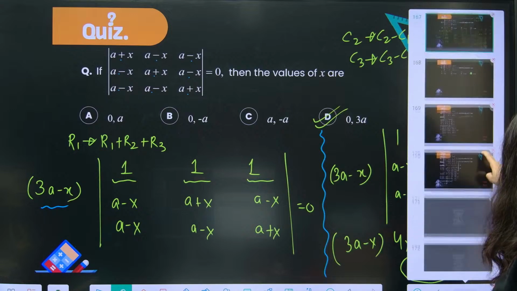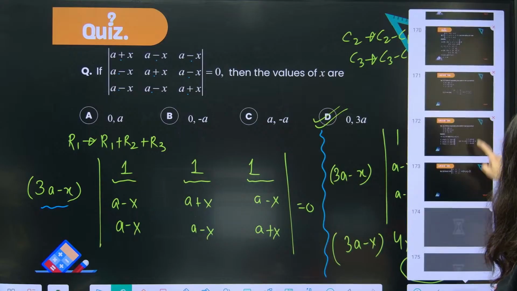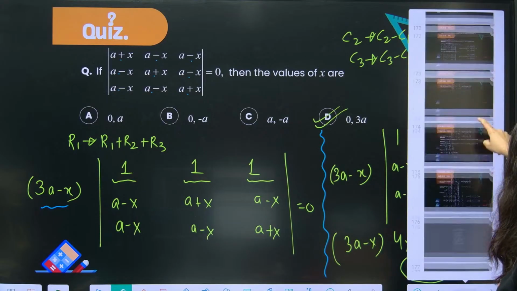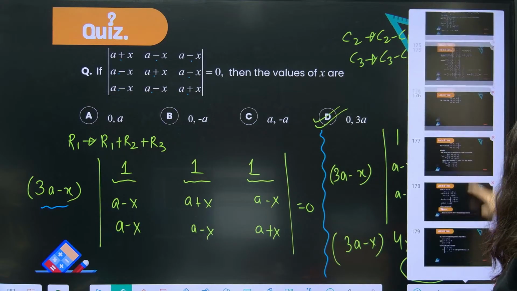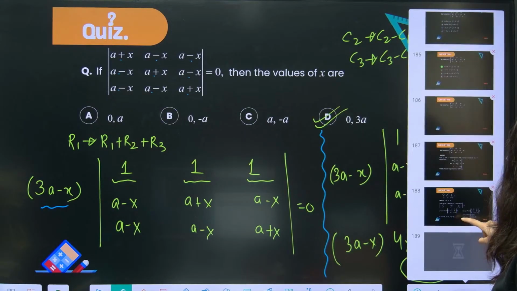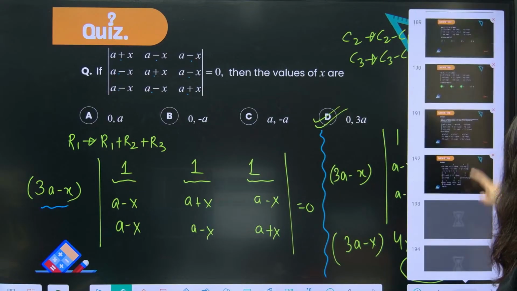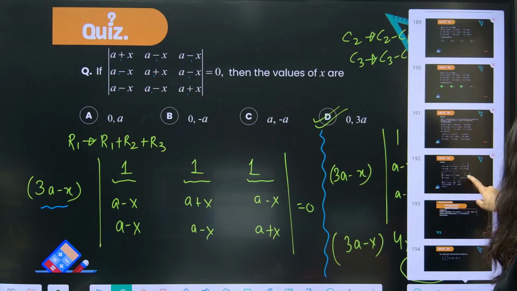Chalo. Are we ready for JEE Main 2025 problems? Okay. We are done with most of the questions and now we are going to solve JEE Main 2025 problems. Okay. Ready?